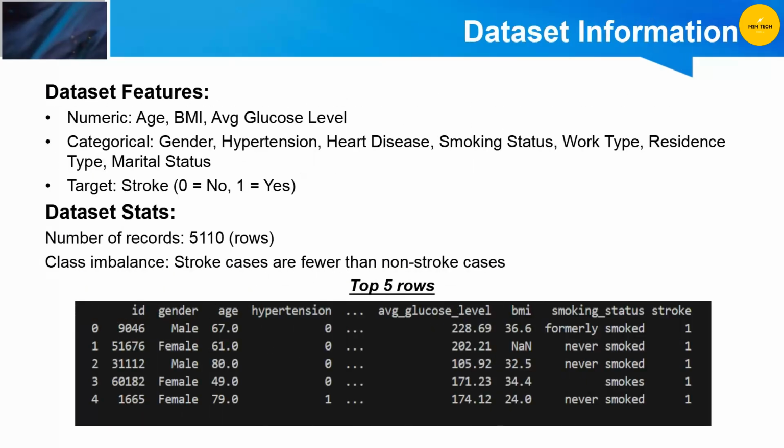Our dataset comes from Kaggle and contains 5,110 patient records, and the dataset includes numeric and categorical data. The target variable is stroke, where 0 means no stroke and 1 means stroke. One important note: there is a class imbalance, meaning stroke cases are much fewer compared to non-stroke cases.